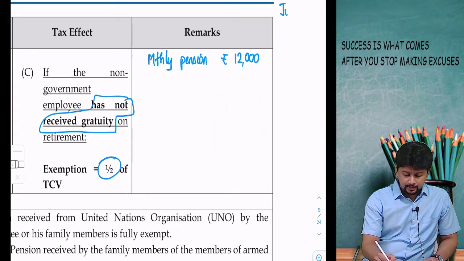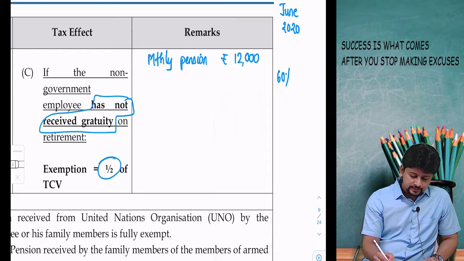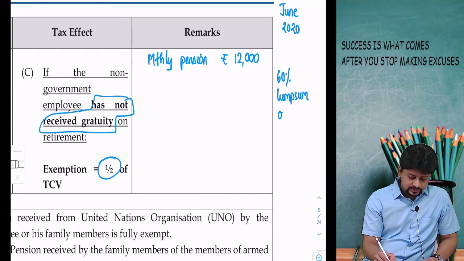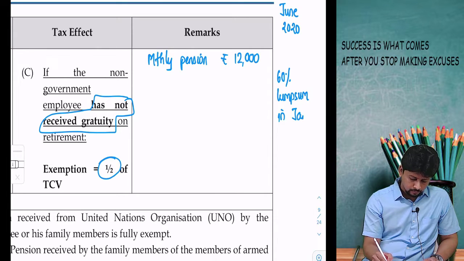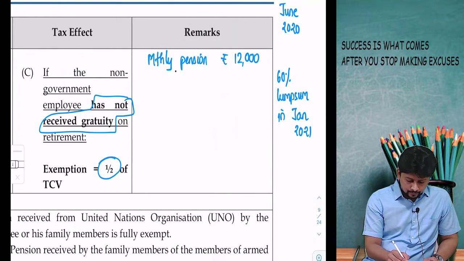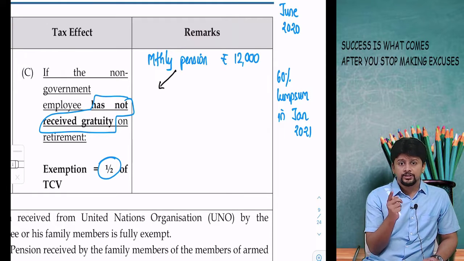The employee retired in the month of June 2020 and he took 60% pension lump sum, but he did not take it immediately. He took this 60% pension lump sum in the month of January 2021.